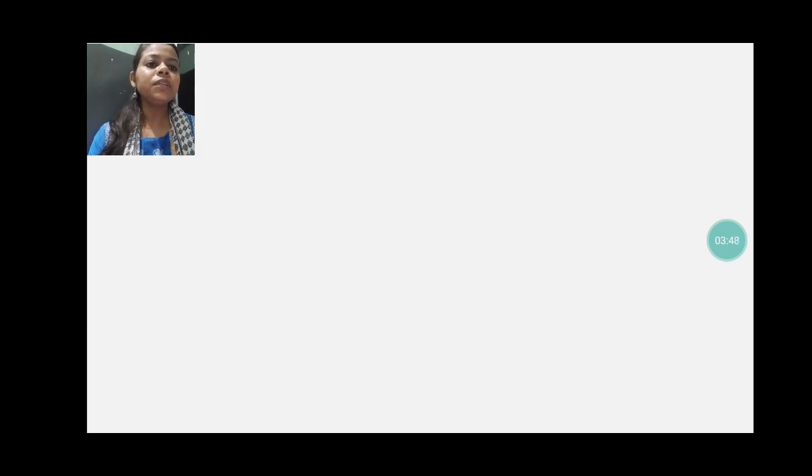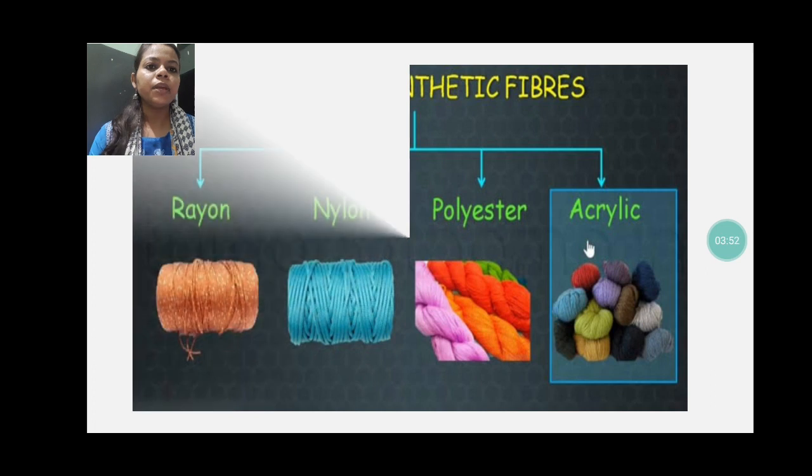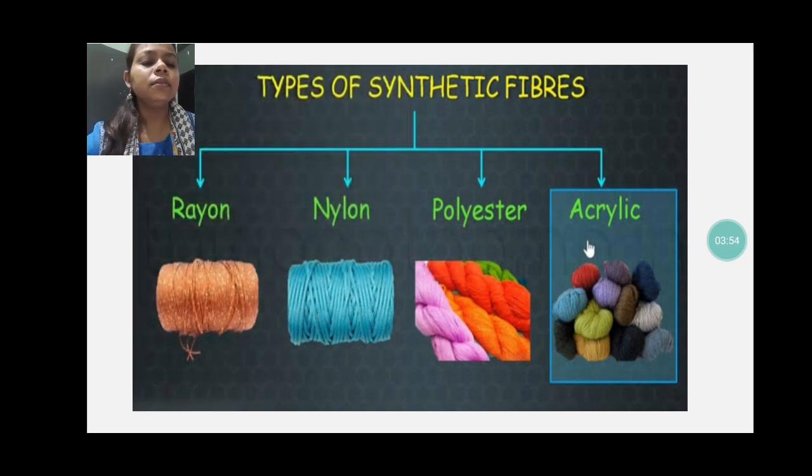Let's see the pictures related to this. As you can see here, the types of synthetic fibers are rayon, nylon, polyester and acrylic, and these all are made by human beings.